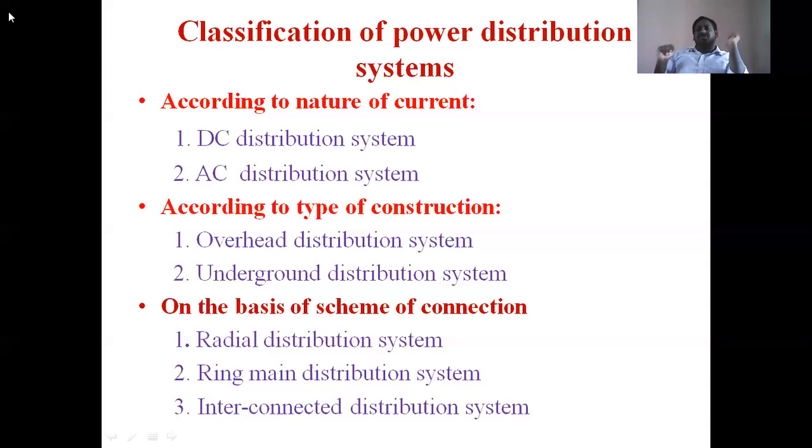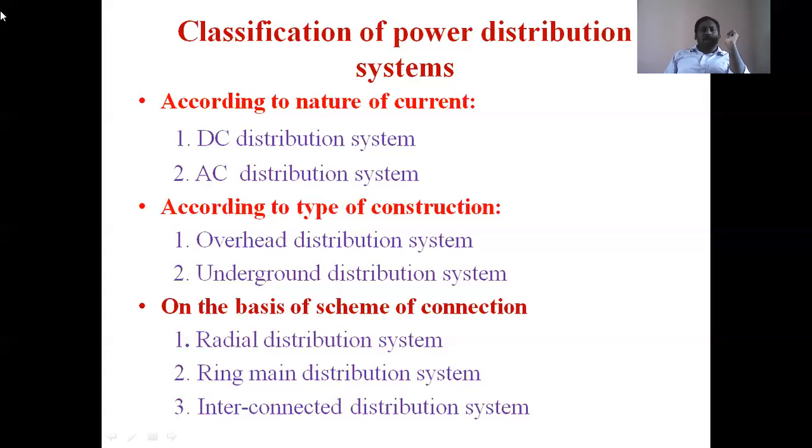But in the distribution system, we can use both overhead line conductors and underground conductors. If the distribution system distributes power with overhead conductors or cables, it is called an overhead distribution system. If it distributes power with underground cables or conductors, it is called an underground distribution system.